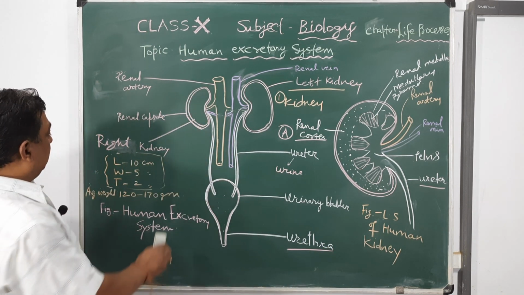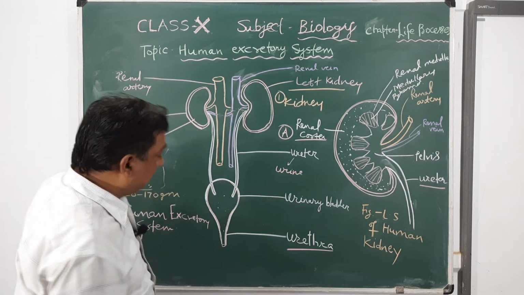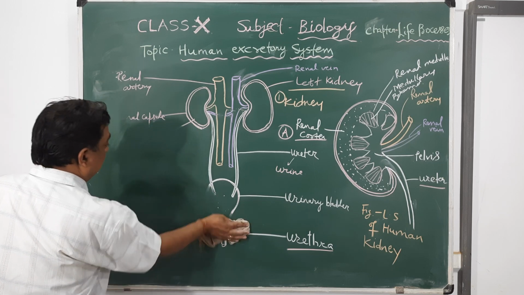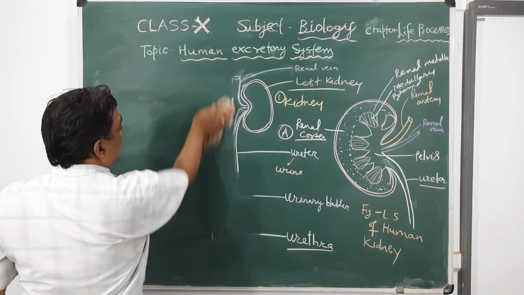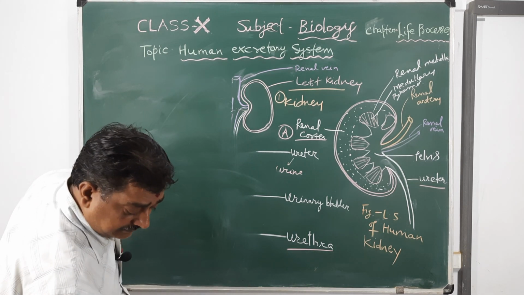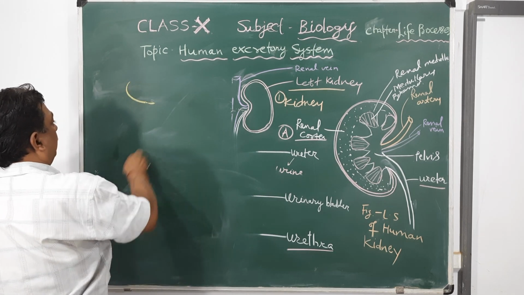Now I would like to focus on the nephron. Nephron is a very important part. Nephron is the structural and functional unit of the kidney. Nephron consists of a cup-like structure called Bowman's capsule.